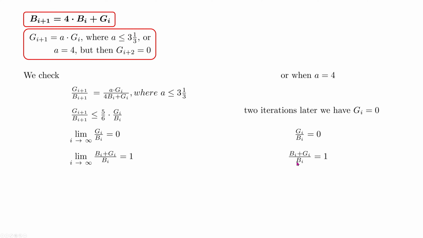And we will substitute for BI plus GI from our general definition of GI. So after substitution, we've got the limit of AI minus lowest bit of BI over BI is equal to 1, or AI minus lowest bit of BI over BI is equal to 1 without the limit. We have either this or this.